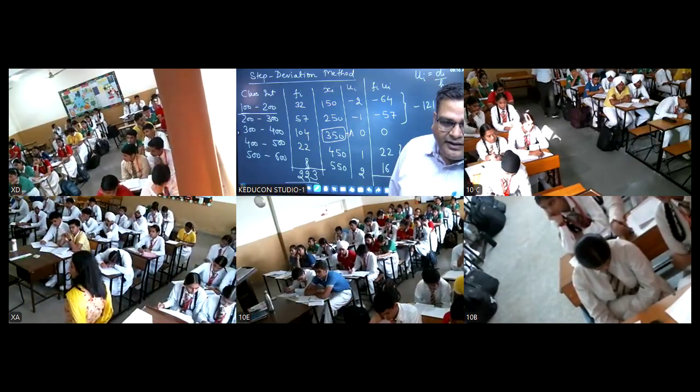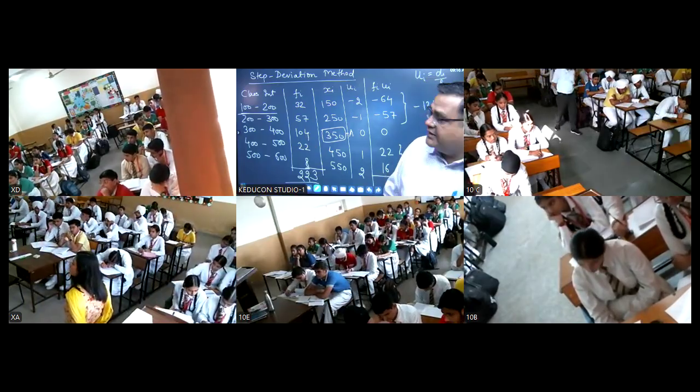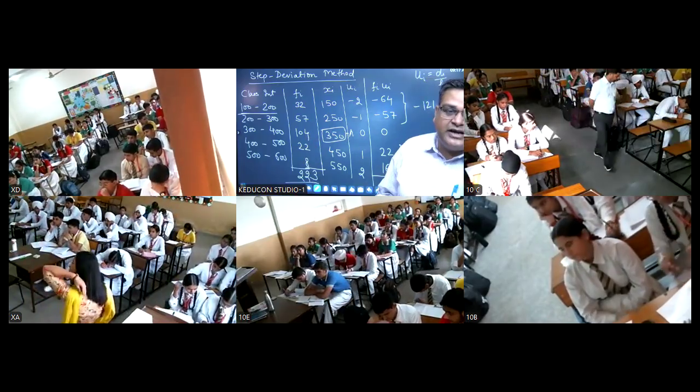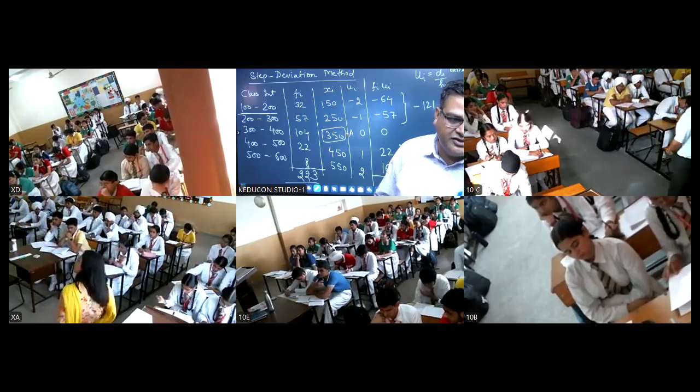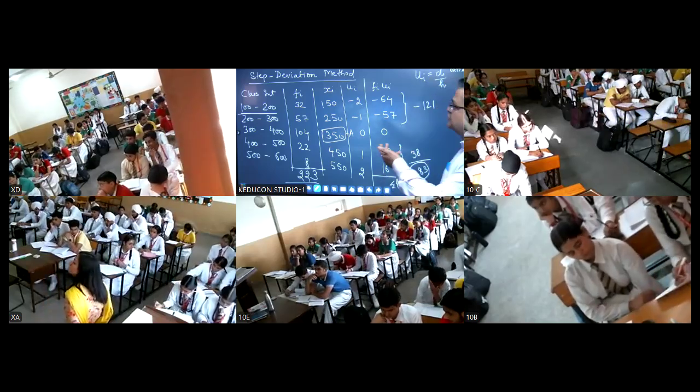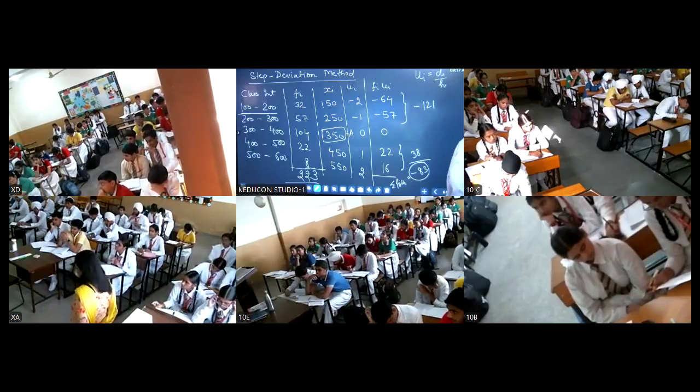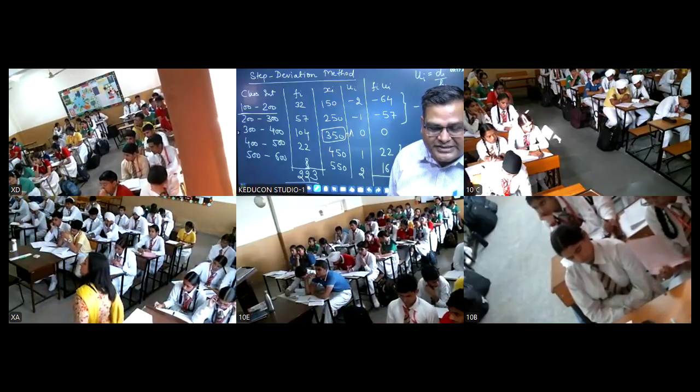So only thing, two things you have to look into. One is the interval is uniform. Another is the class interval जो है आपका, they have the higher terms. So that this method is used to make the calculation easier. Is it clear? Is it clear, students?